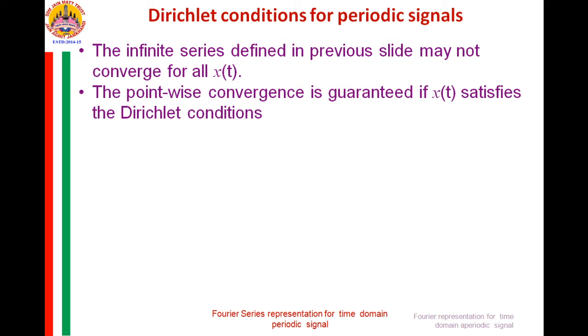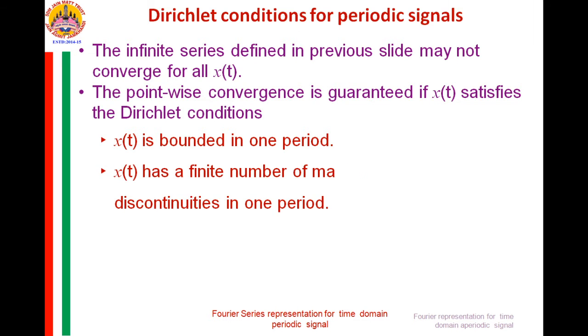So the pointwise convergence is guaranteed if x of t satisfies the following Dirichlet's conditions. If x of t is bounded in one single period, then only its pointwise convergence is guaranteed. Another condition is that x of t should have a finite number of maxima, minima and discontinuities in one single period.